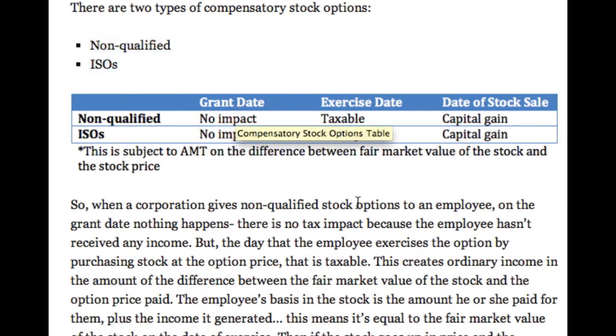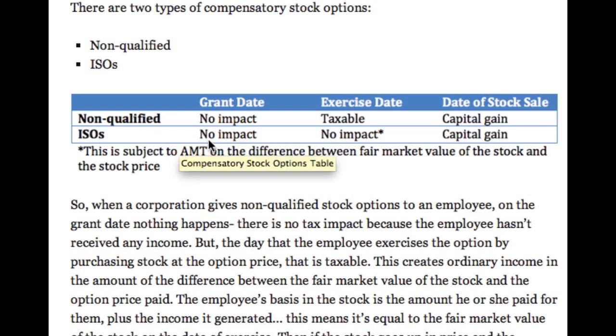Now, as far as the tax consequences of the grant date, the exercise date, and the date of the stock sale, these are a little bit different for the two types. Non-qualified: on the grant date, when the stock options are given to the employee under a non-qualified stock option, there's no impact. On the exercise date, that is taxable, and on the date of the stock sale, there's capital gain. I'll explain these in detail in just a minute.